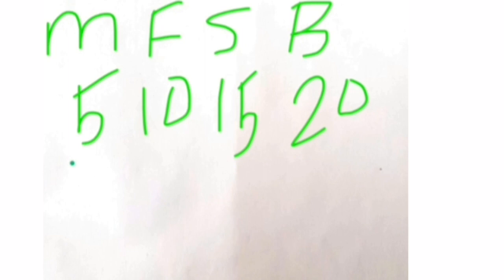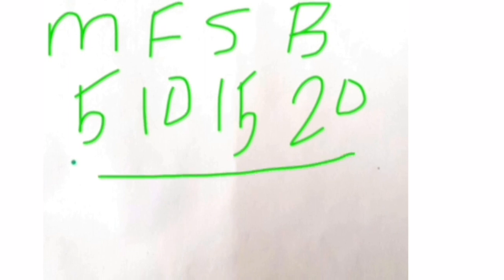Average means equal distribution, an equal number of coins for everyone. So add all these and divide by how many members. The sum for the whole family is 5 plus 10 is 15, plus 15 is 30, plus 20 is 50.